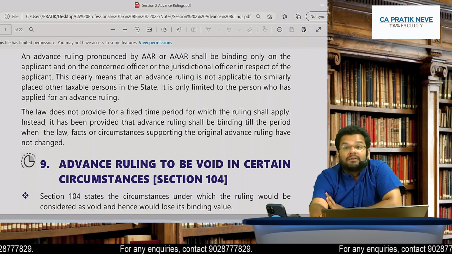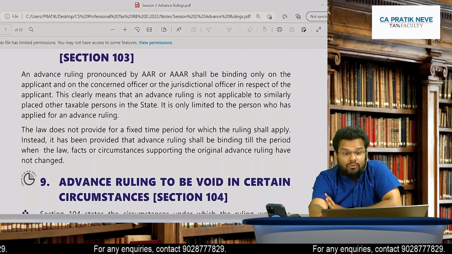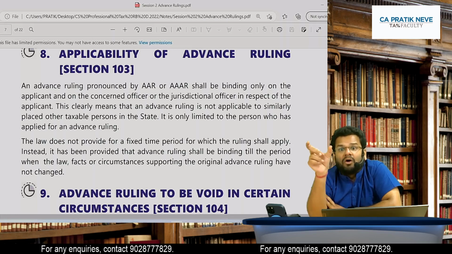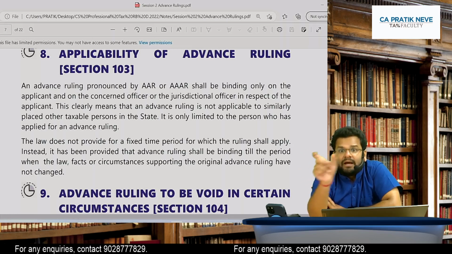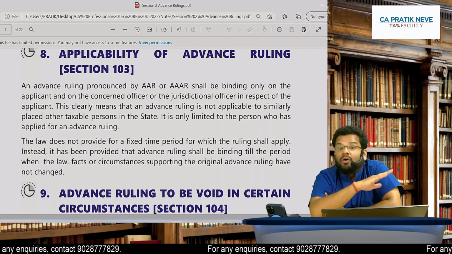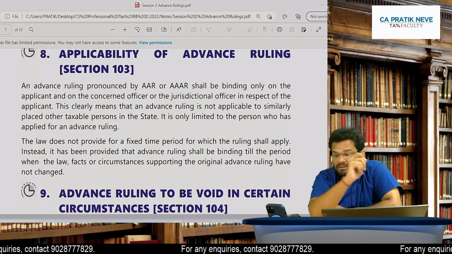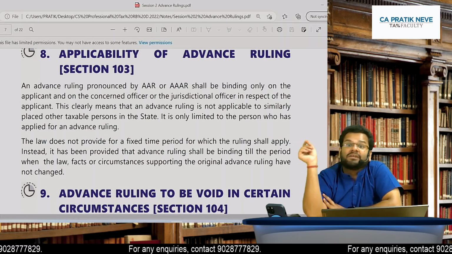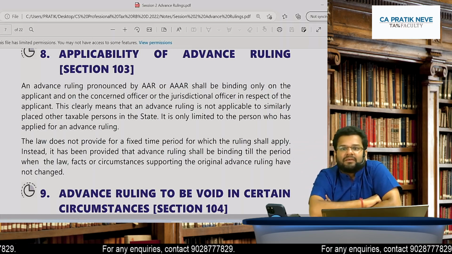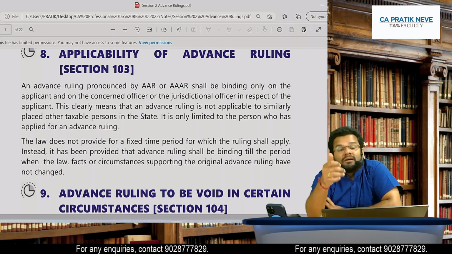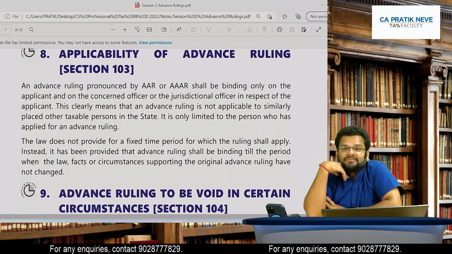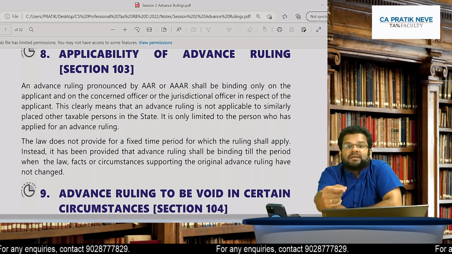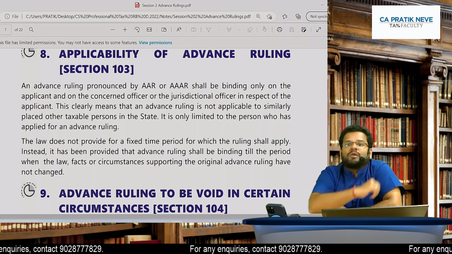Okay. Then bindingness will be on whom? So it will be binding on the applicant who has sought it and the concerned officer, and no one else. Means, can Anisha copy the decision given in Pratiksha's case? She may copy, but if I am officer and if I put up a case on Anisha saying that the tax liability is 18%, not 12%.